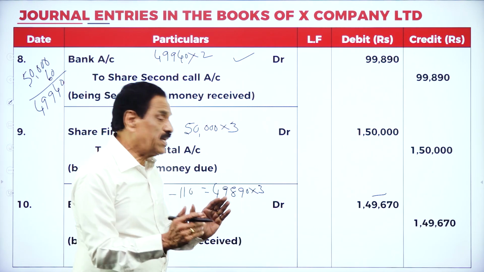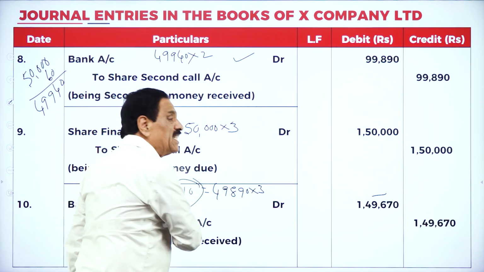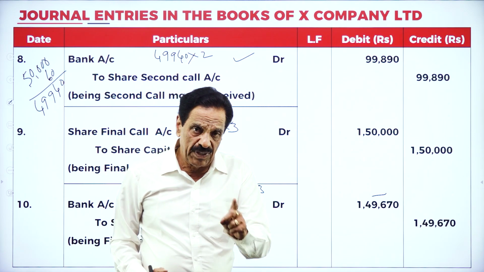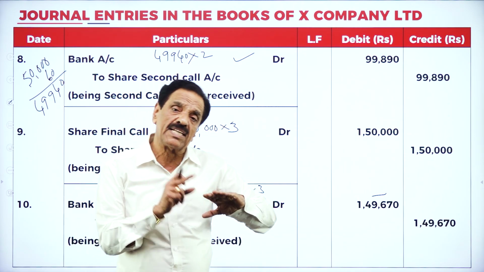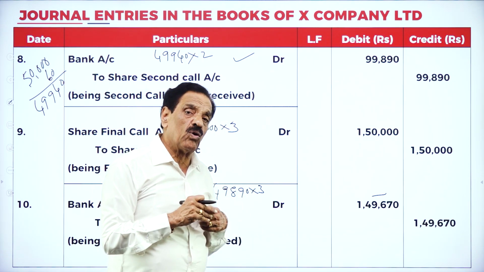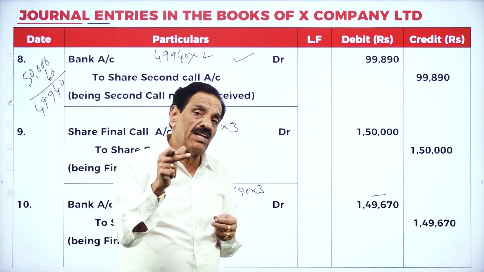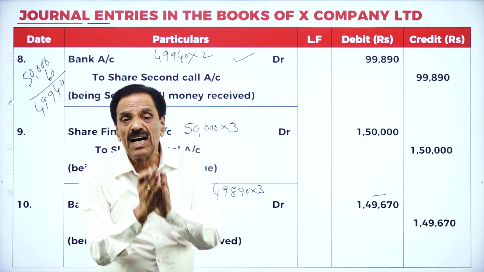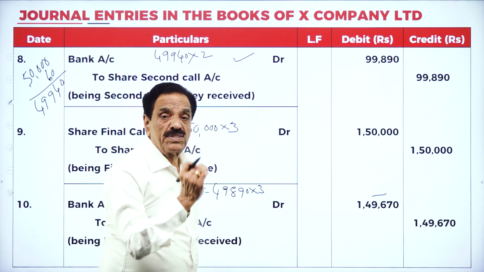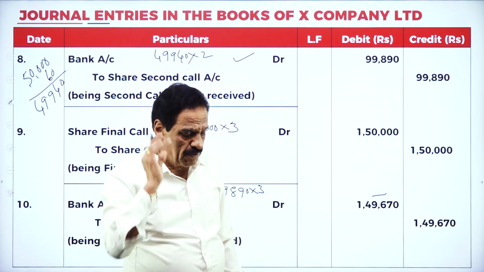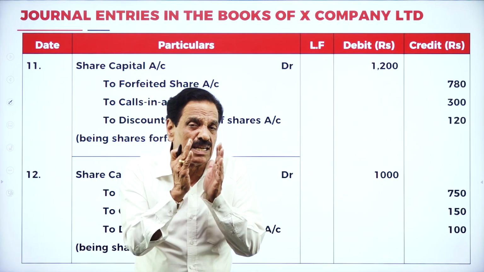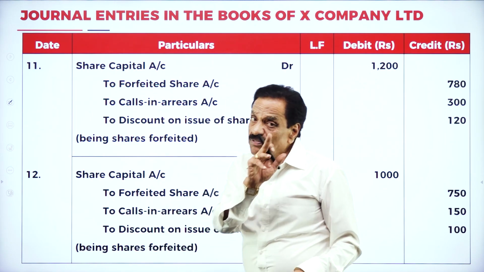This is for how many shares? 49,890 shares. How many shares' money could not be received? 110. X holds 60 shares, Y holds 50 shares. Both could not pay, whereas X is considered to have failed to pay the second and final call, and Y holds 50 shares and fails to pay the final call. Totally 110 shares' money could not be received. Means you are going to receive 49,890 shares.